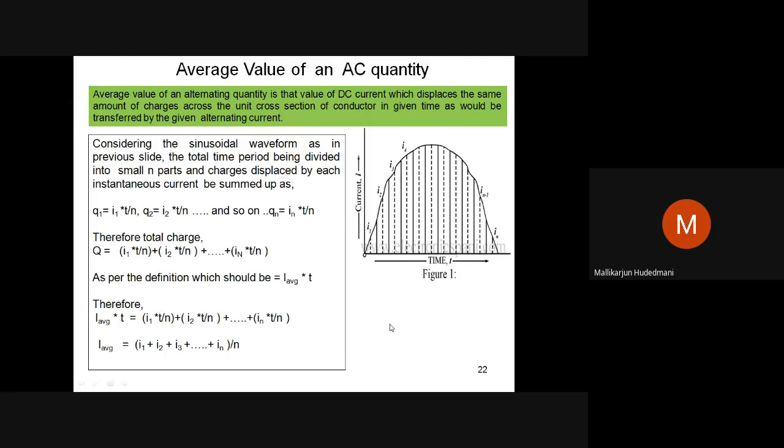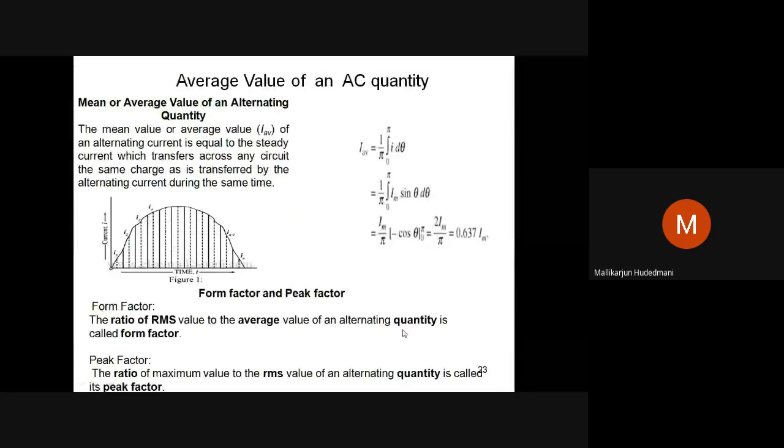You may have a 6 or 8 marks question: define and derive the equations of average and RMS values of a quantity. Then you have to do both. For the derivation, only the sinusoidal part you have to do. So for sinusoidal, what do we do?